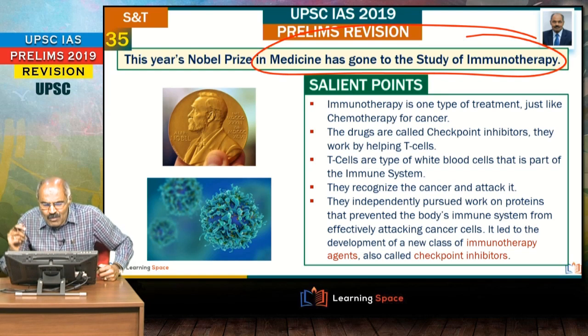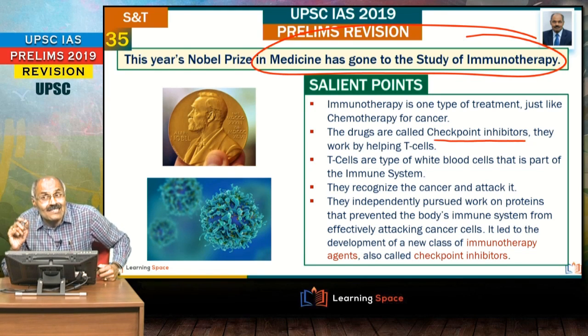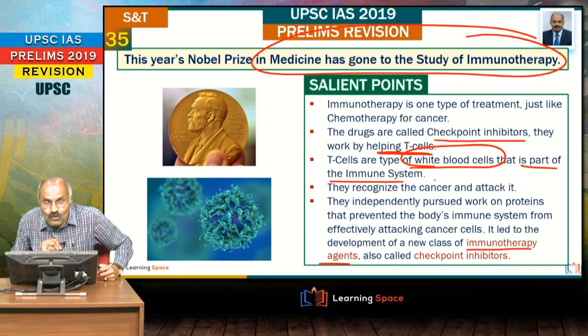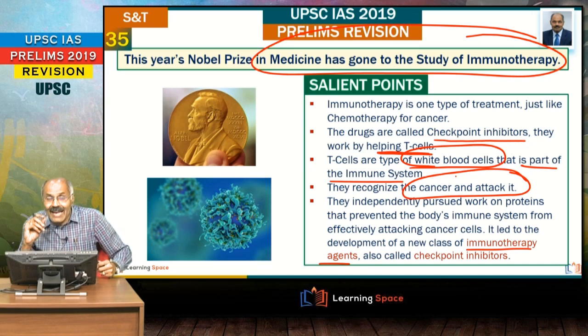And when you look at immunotherapy, basically here the drugs are developed. These are known as checkpoint inhibitors, or you can say immunotherapy agents. Immunotherapy agents, in fact, work by helping the T cells. In fact, T cells are one type of white blood cells that is part of the immune system, and here they recognize the cancer and attack it.